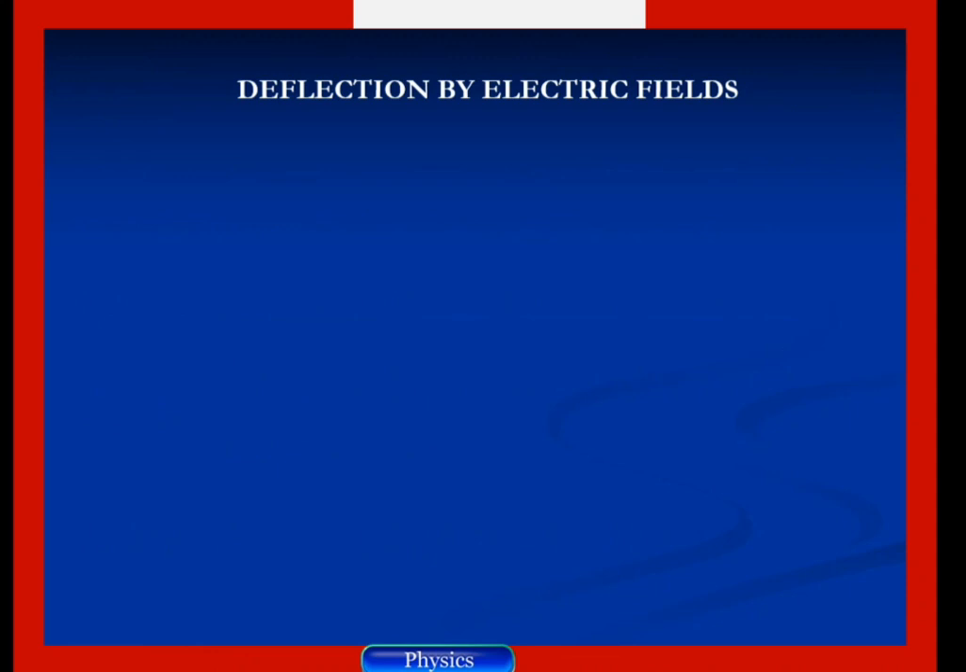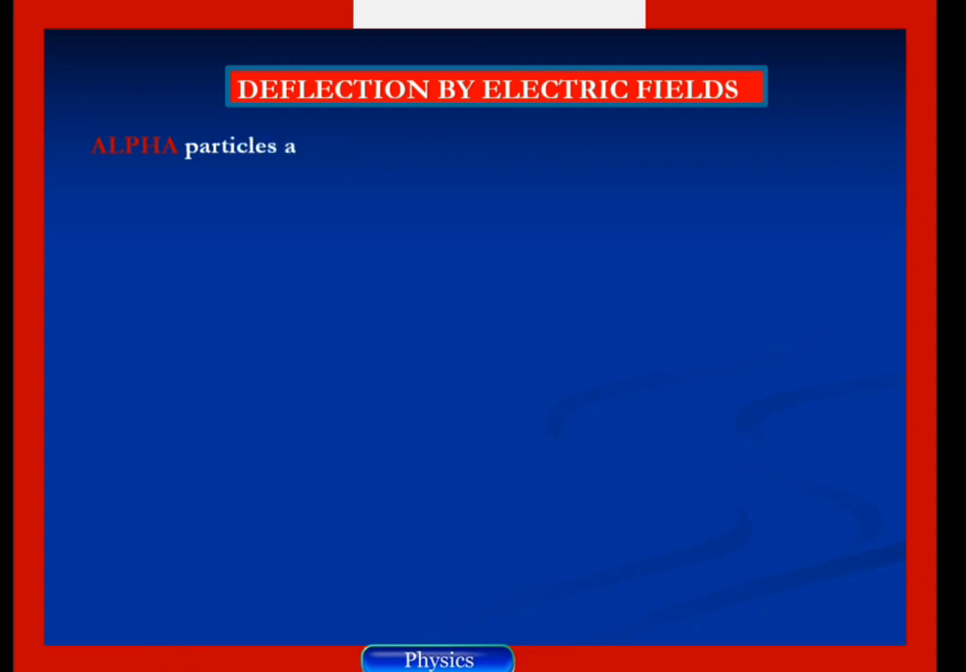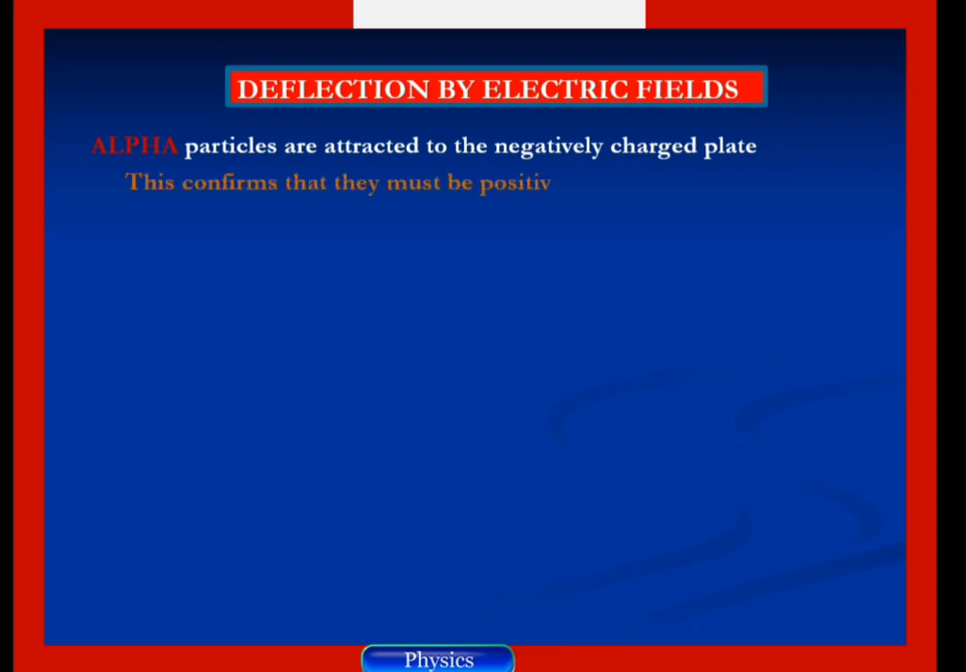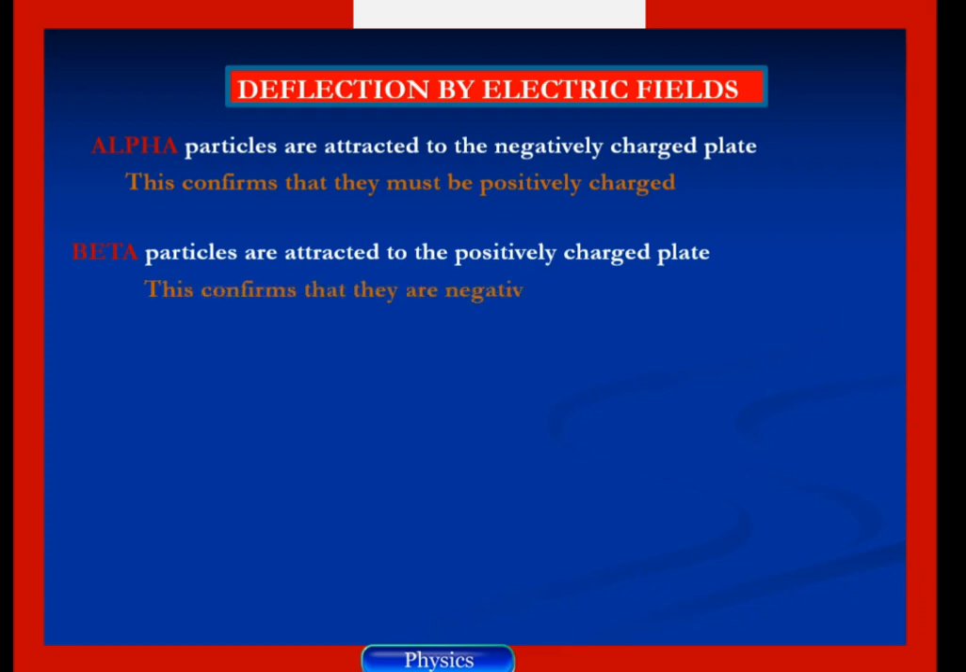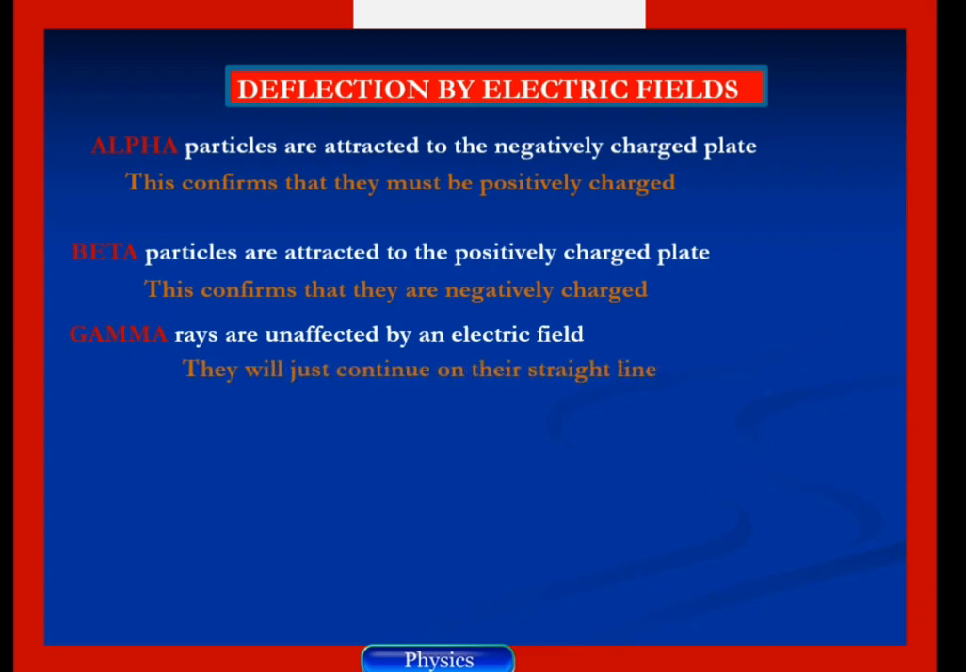So let us look at deflection by electric fields. Alpha particles are attracted to the negatively charged plate. This confirms that they must be positively charged. Beta particles are attracted to the positively charged plate, and this shows that they are negatively charged particles. Gamma rays are unaffected by an electric field. They will just continue on their straight line path. So this shows that gamma rays do not have charge.